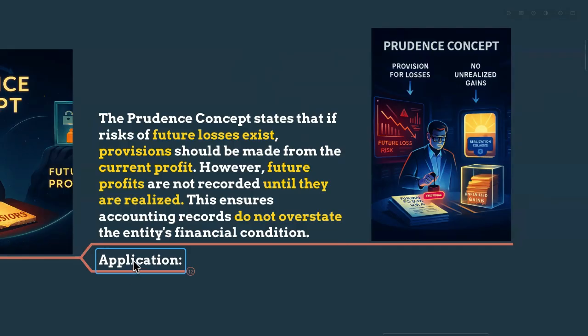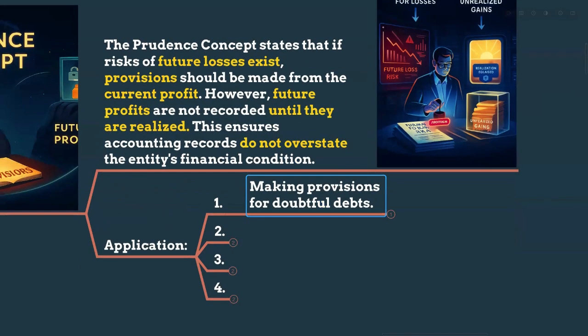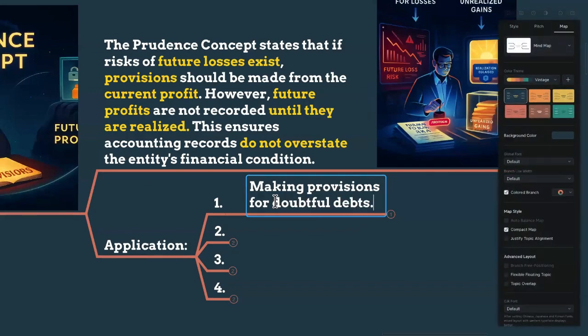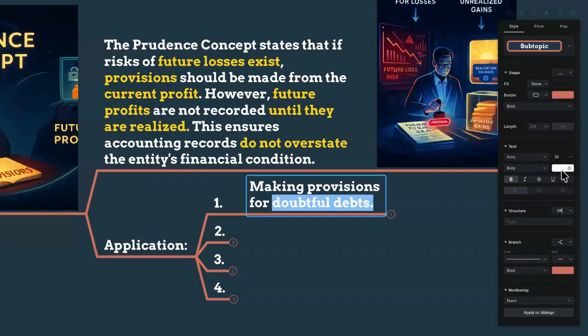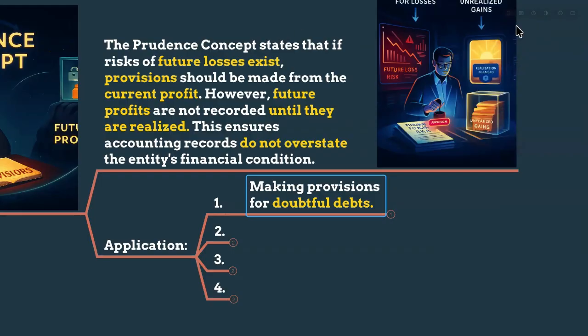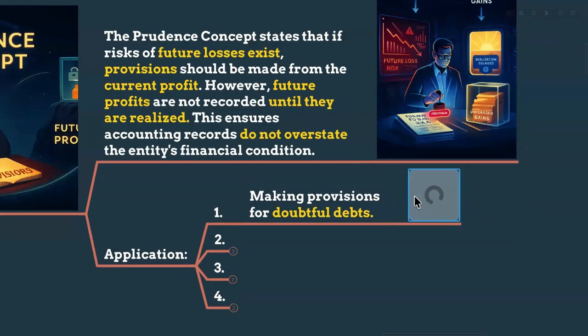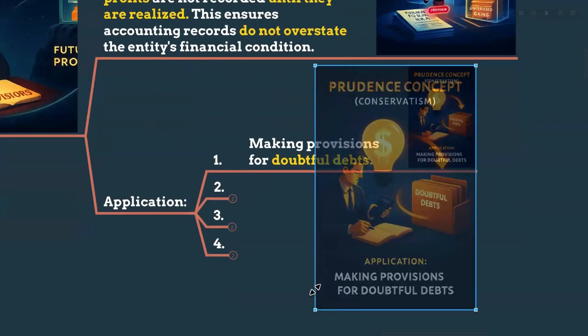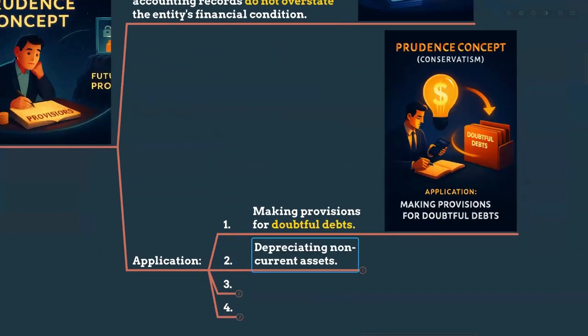So let's see how we apply this concept in real-life accounting. The first one is making provisions for doubtful debts. Doubtful debts means, my dears, we made credit sales, but for some portion, in our previous example 10,000 of the 100,000, we doubt we are going to receive it. So we reduce the profit by giving a 10,000 expense and we give a provision as a current liability of 10,000. Making provision for doubtful debts is according to this concept.